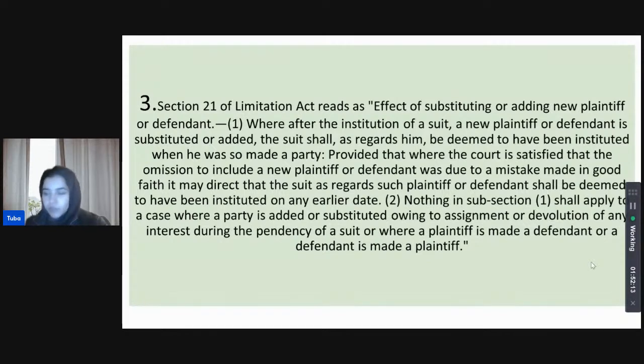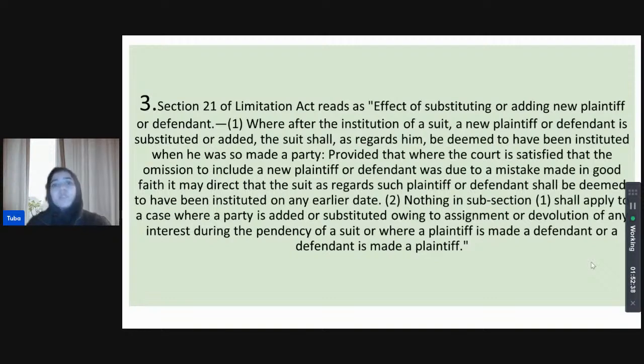It is option 3. Yes, option 3 is correct. So, as we see, Section 21, which deals with the effect of substituting or adding new plaintiffs or defendants, states that where after a suit is instituted you put in a new plaintiff or defendant, whether you are substituting them for an earlier one or adding them, the suit as regards them will be deemed to have been instituted from the day when they became a party.